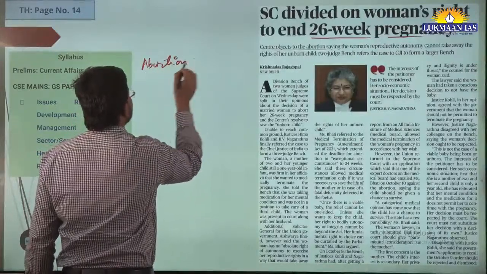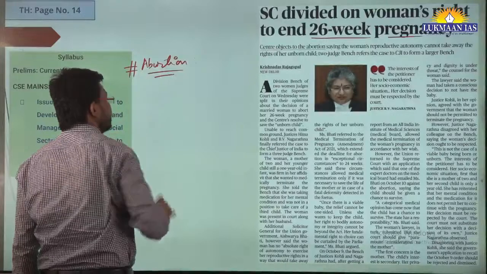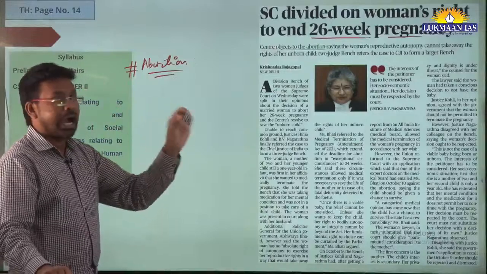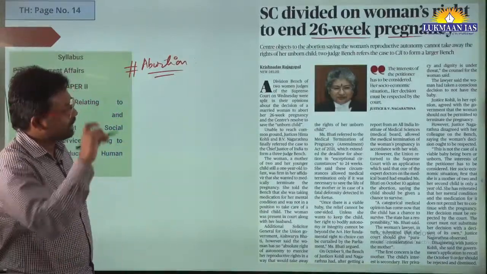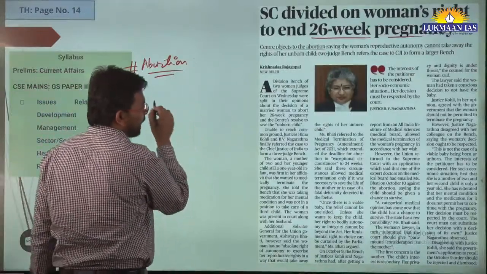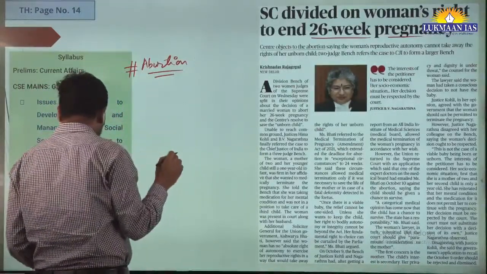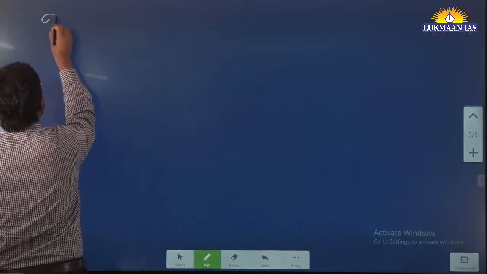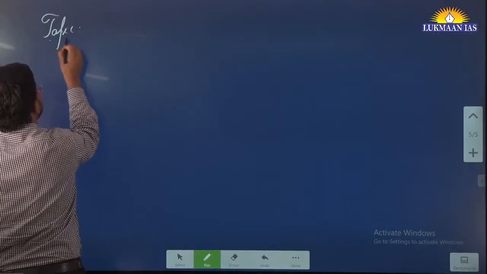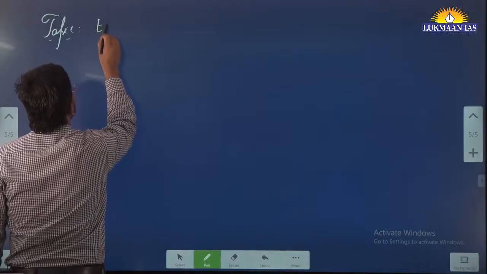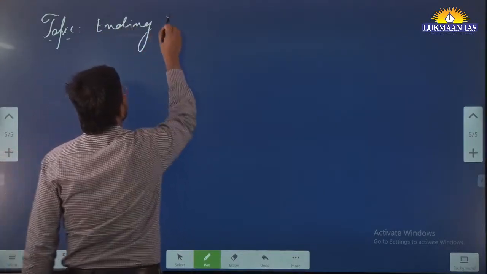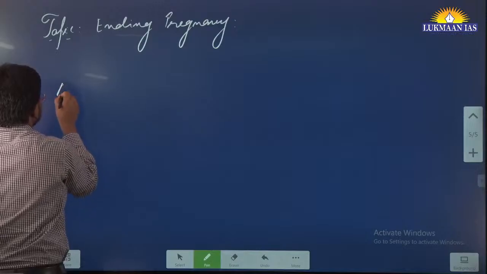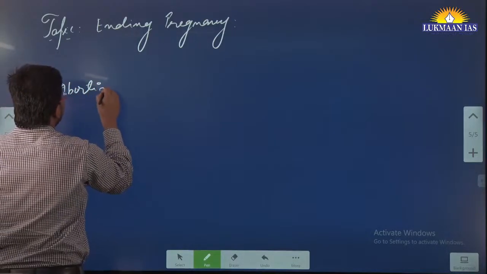So I hope all of you understand the meaning of abortion. If a woman is pregnant and wants to end the pregnancy, that is known as abortion. However, the abortion laws in India are regulated under an act which is known as the Medical Termination of Pregnancy Amendment Act. So let's discuss this topic quickly. I am just writing the topic as ending pregnancy. This article revolves around a topic which is known as abortion.